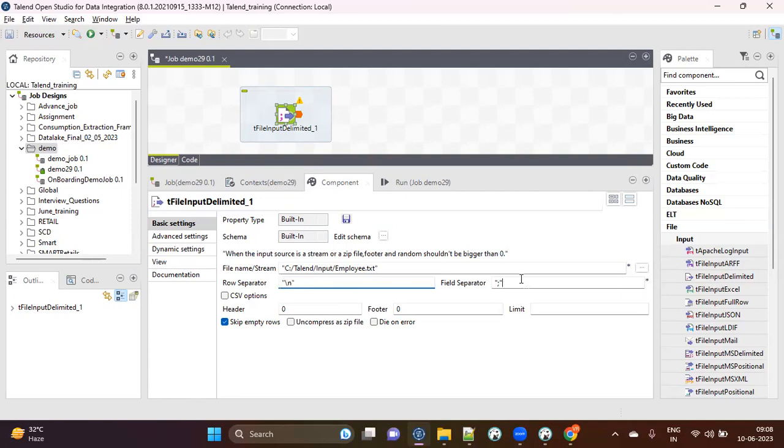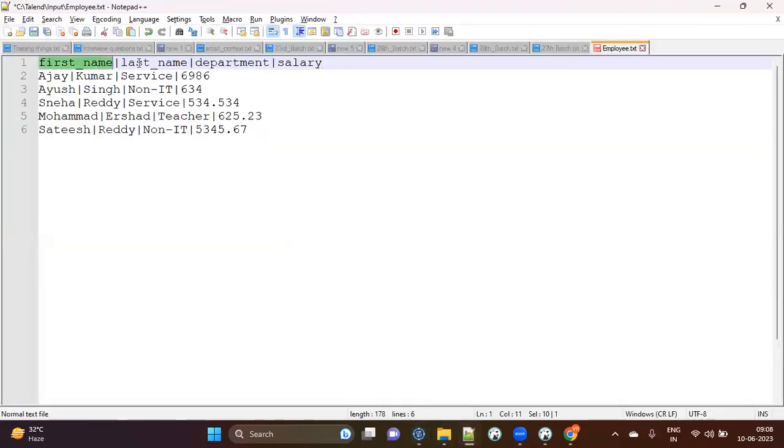Now what is your field separator? In our case, by default it gives you semicolon, but our file is pipe separated. So all I need to do is remove that and give pipe here, because in my file everything is separated by a pipe.